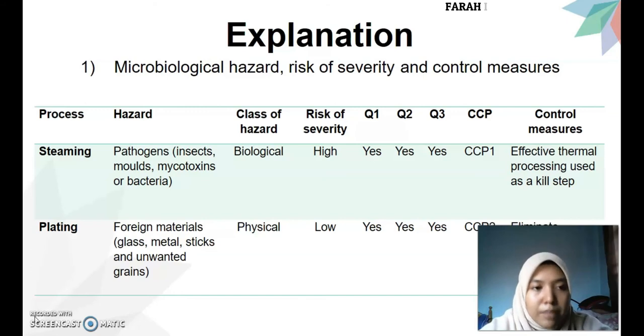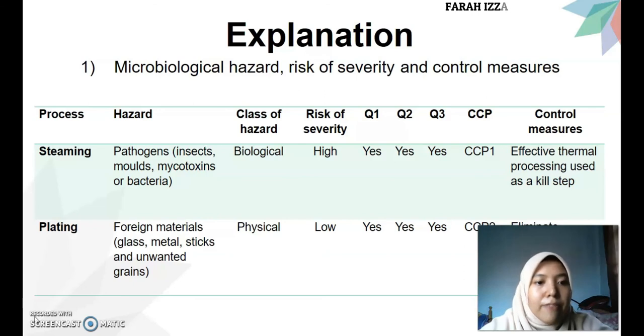For the explanation, first I will explain the microbial hazard, risk of severity, and control measure for each CCP. For CCP1, which is the steaming process, the hazard is pathogen, which may be insects, cytotoxins, or bacteria. So the class of hazard is biological and the risk of severity is high. So it will be CCP number 1, and the control measure is effective thermal processing used as a kill step.